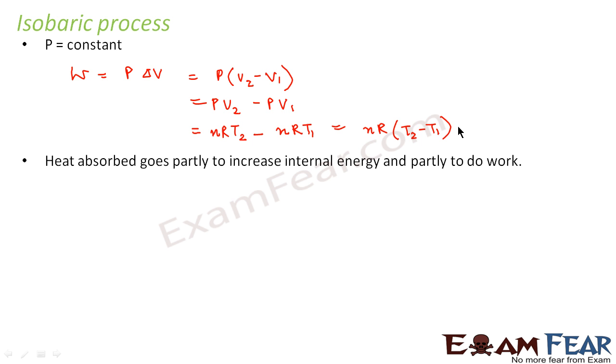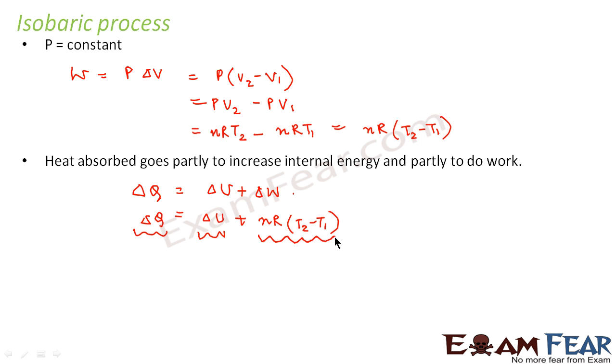Heat absorbed goes partly to increase internal energy and partly to do work, because from the first law, delta Q is equal to delta U plus delta W. Here delta W is equal to nR times (T2 minus T1). So the heat absorbed is partly used to increase internal energy and partly used to do work.